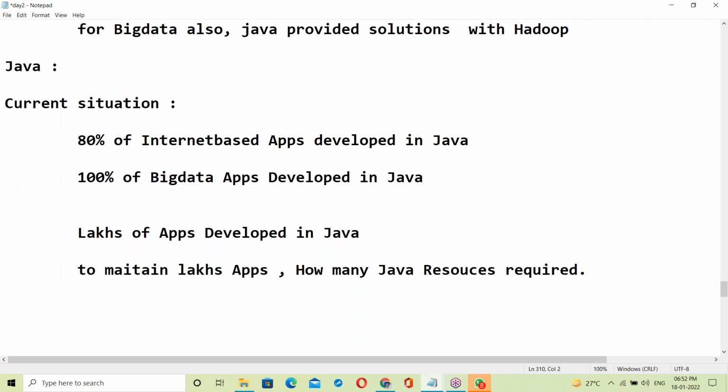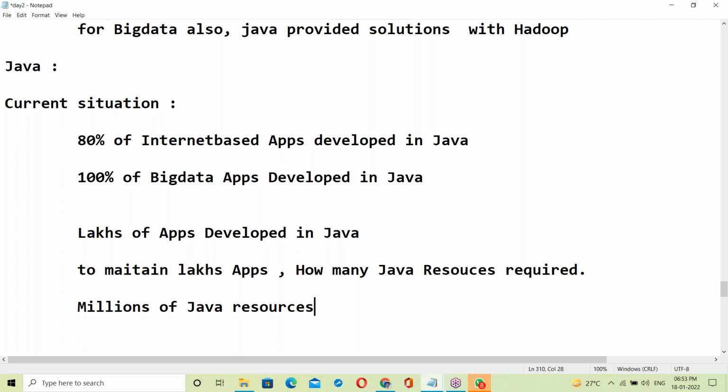Who will maintain them? Millions of resources, because each app needs a minimum of 5 Java resources for maintenance, an on-site team. So millions of Java resources are required.